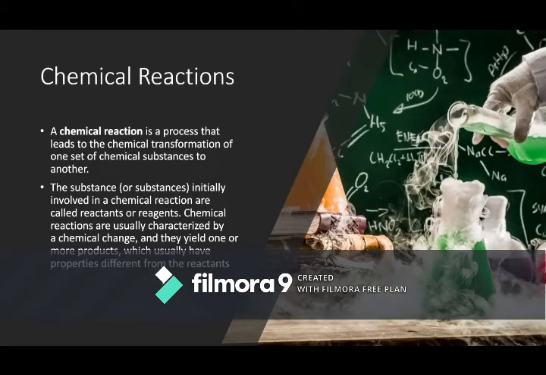First and foremost, what do you understand by the term chemical reactions? A chemical reaction is a process that leads to the chemical transformation of one set of chemical substances to another. Meaning, when two or more substances react chemically, it gives rise to a new product. I can even say the substance or substances initially involved in a chemical reaction are called reactants or reagents.